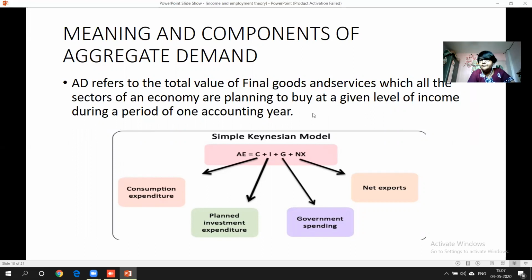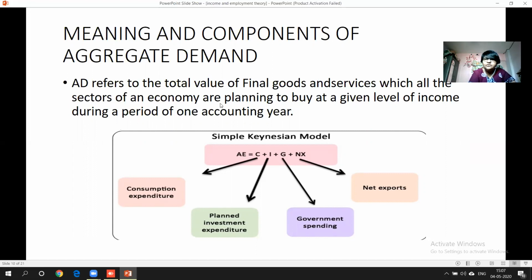See, any economy, whatever income level is there. Say, for example, in our India, we have 200 crore worth of rupees. And for that 200 crore rupees only, we are making the planning. And on the basis of the planning, if we execute our planning and aggregate demand and aggregate supply is equal according to our income, then we can say it's a good sign for our economy. Our economy is a developed economy. But it will never happen. I would say it is not happening in any of the nation. It's very difficult to arrive at the equilibrium point.